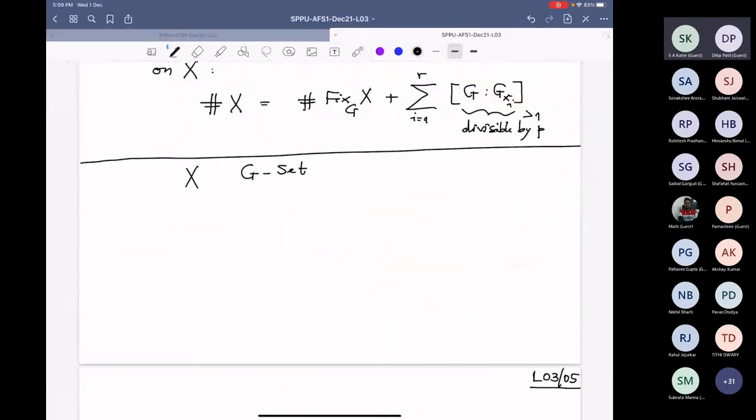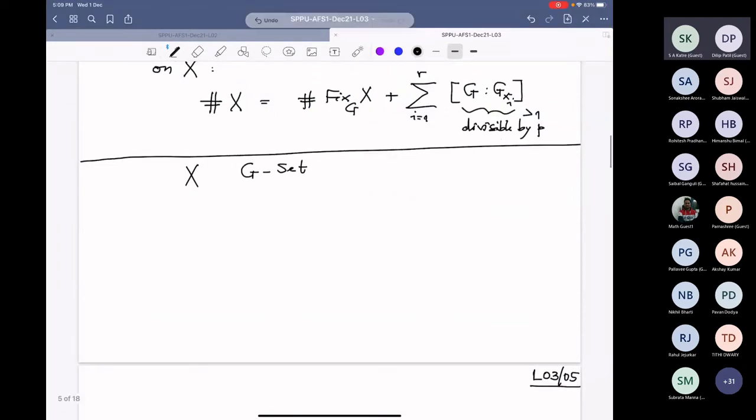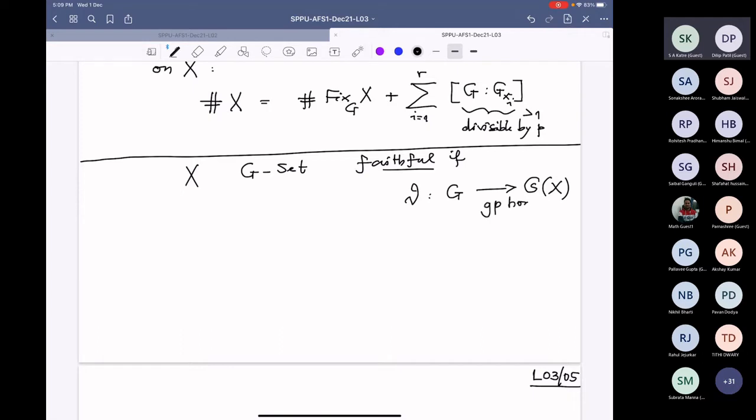Fine. So X is a G set, then we say the action is faithful if the kernel of theta, the action homomorphism from G to S_X, is trivial. The kernel of this is a group homomorphism kernel because it's an action, and faithful means the kernel of this group homomorphism is trivial.